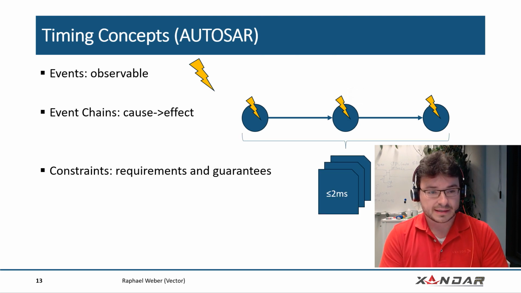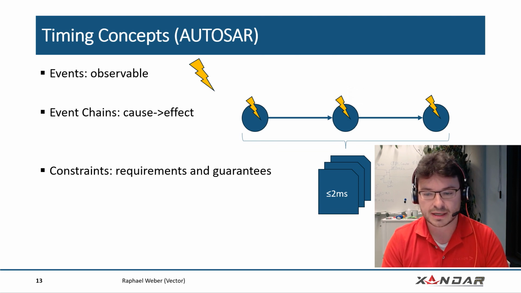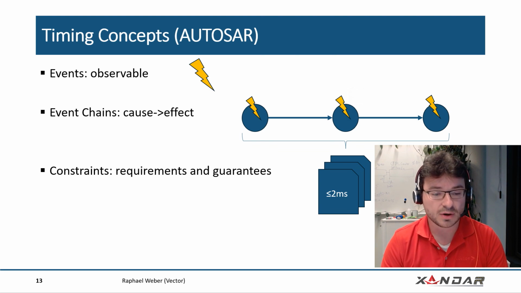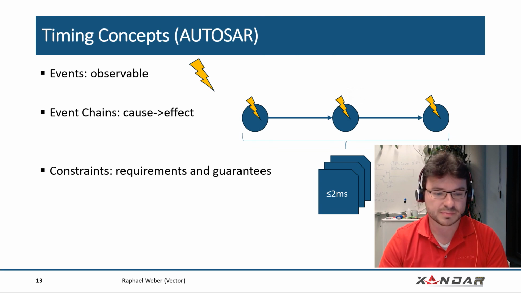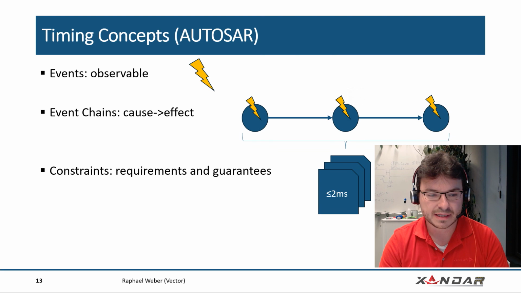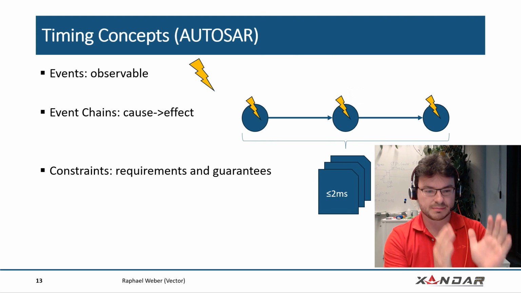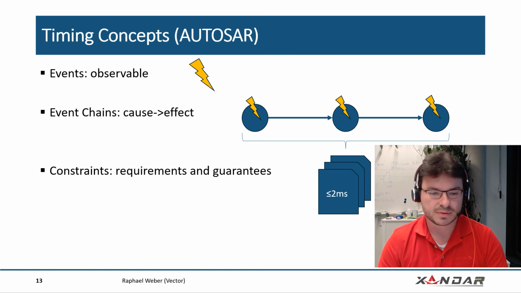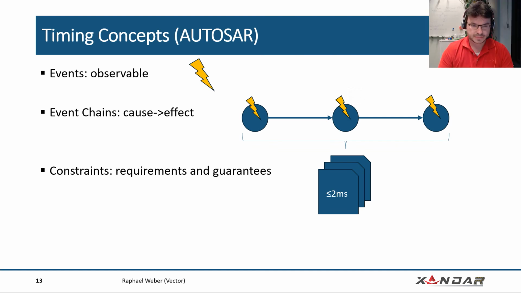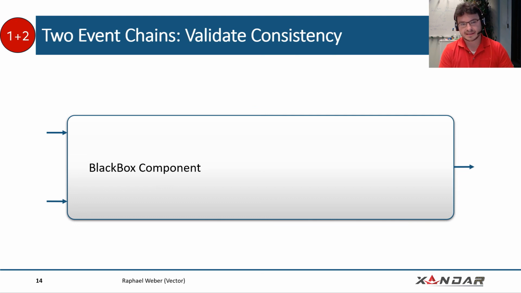Then if you want to take a closer look at these event chains, maybe at some point we have a trace that we would like to analyze, we can formulate some constraints on events and event chains. For example, we would like to say this event chain with these 3 events may only take a maximum of 2 milliseconds. That could be a requirement, a latency requirement. And in AutoSAR, these constraints have 2 different roles. They can be a requirement or a guarantee, where a guarantee is a little bit more strict than a requirement. Okay, so let's take a look at an example.